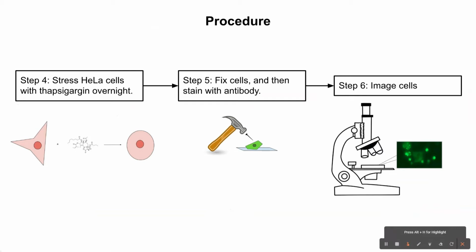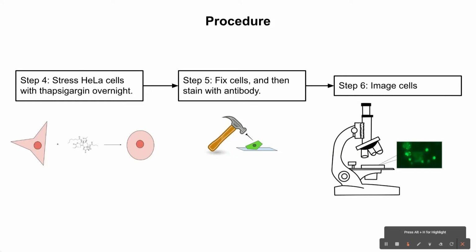Following the overnight expression, the cells needed to be stressed. I chose thapsigargin as my stressor. Following an overnight stress with thapsigargin, the cells were washed and then fixed with paraformaldehyde. Now, the main purpose of this experiment is to differentiate between intracellular and membrane proteins. We can test for this by permeabilizing our cells. Any permeabilized samples, when stained with antibody, will fluoresce depending on the amount of protein inside the cell. However, in unpermeabilized samples, the antibody cannot pass through the membrane and can thus only recognize surface proteins.